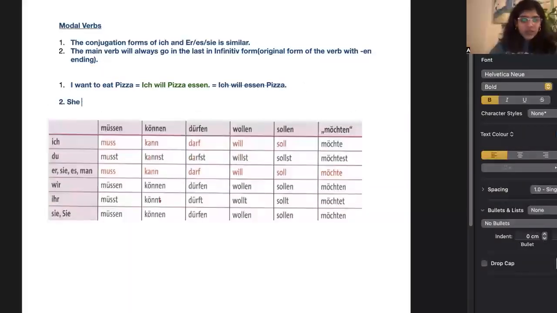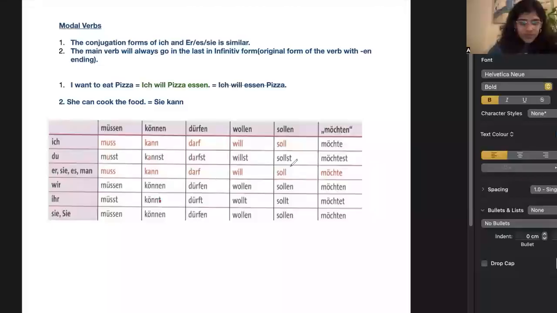So if I say she can cook, she can cook the food. In that sentence, what is she? She is the subject. What is can? Can is a modal verb. What is cook? Cook is the Hauptverb, main verb, and the food is an accusative object. Okay, that means our main verb, which is to cook, will go at the end of the sentence. So it will be sie kann. With sie, we put kann here, right?